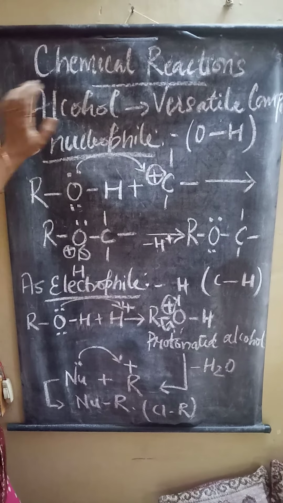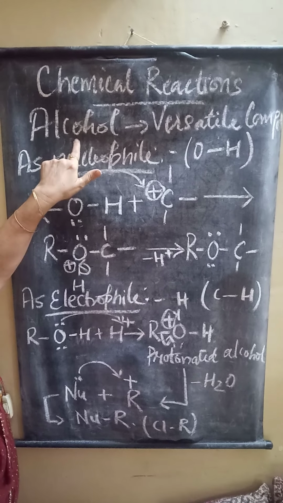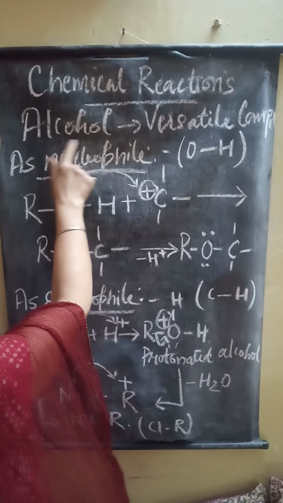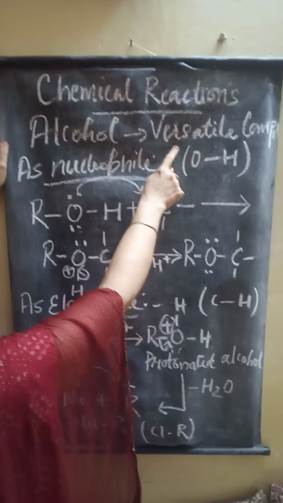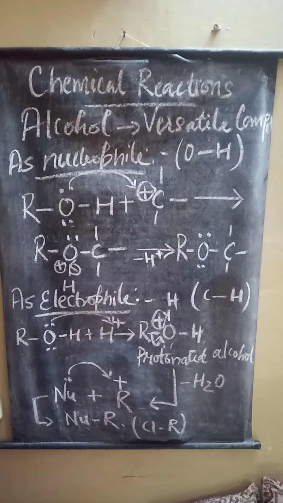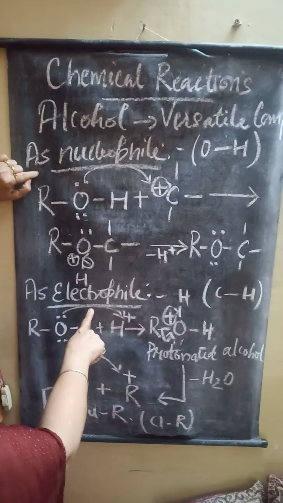In this video we will study chemical reactions, why chemical reactions of alcohol and phenol. First we will see why alcohol is considered a very important compound, because it is versatile in nature. Its versatile nature depends upon two main properties, as it behaves as a nucleophile as well as an electrophile.